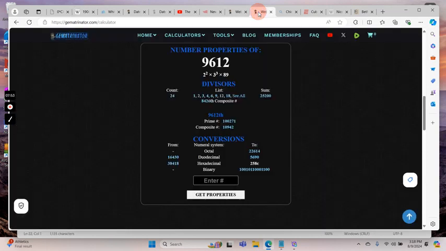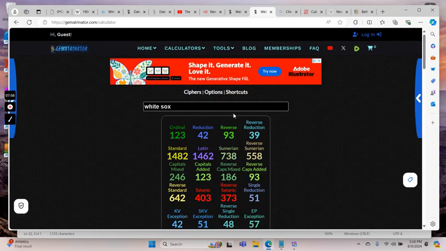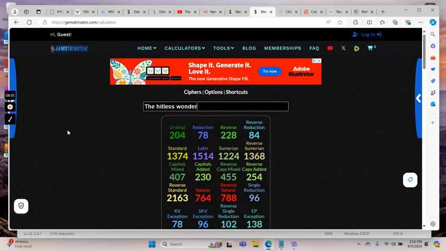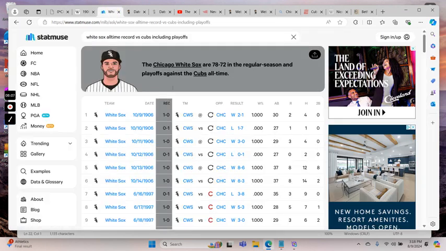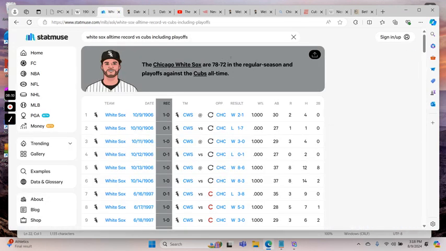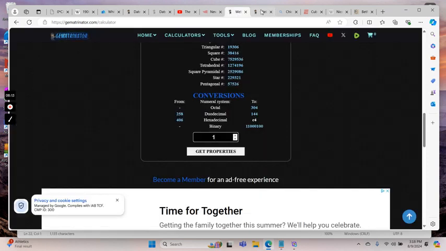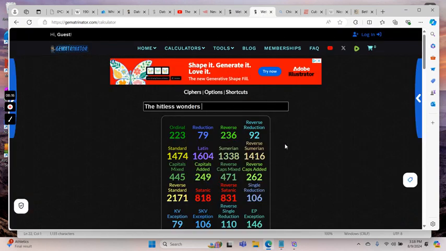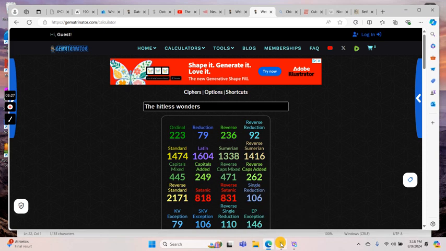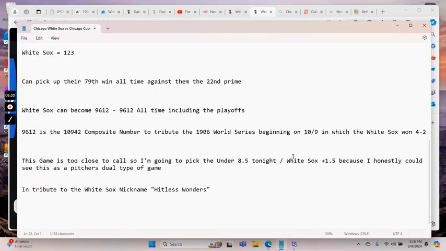And then, again, the phrase, so let's type the Hitless Wonders equals 79, okay? The Hitless Wonders, and the White Sox could pick up their 79th win all time in tribute to their nickname, the Hitless Wonders, okay? Again, if I were you, I would be safe and go with the under tonight. Under 8.5 is what I'm going to do. And then again, if you want to tag along the White Sox +1.5, I think that's a safe bet. But again, I think it's going to be a lower scoring game.